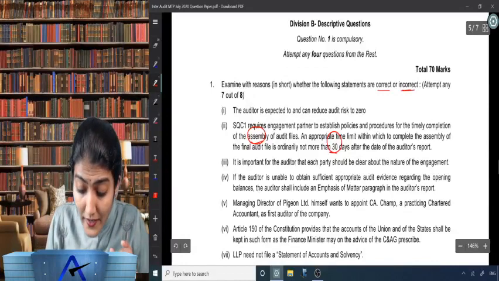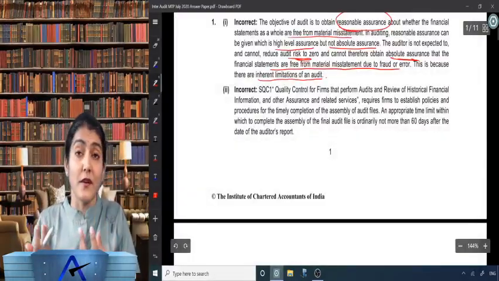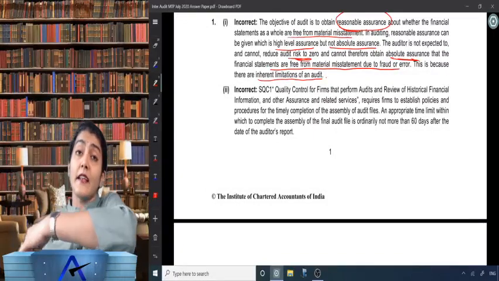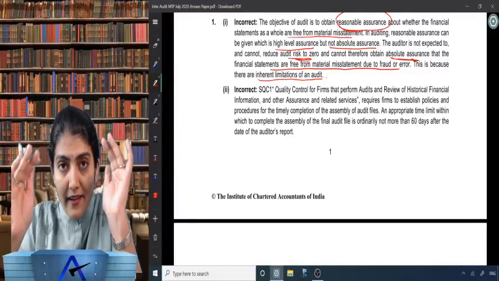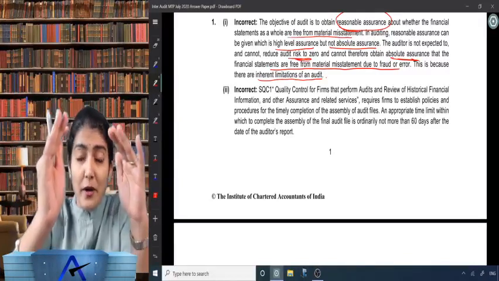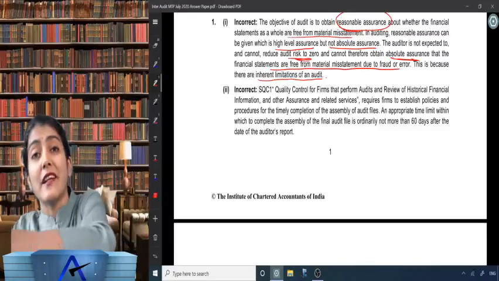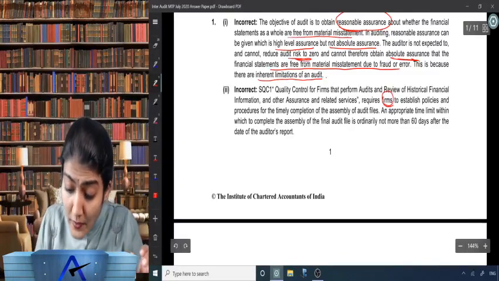Now, what is given over there in the question? They have given requires engagement partner to establish policies and procedures. No, engagement partner, his role comes in SA 220. In SQC1, we always talk about it at the firm level. In SA 220, we talk about it at the engagement level, at the audit level. Right, so what does it say? Requires the firms to establish.